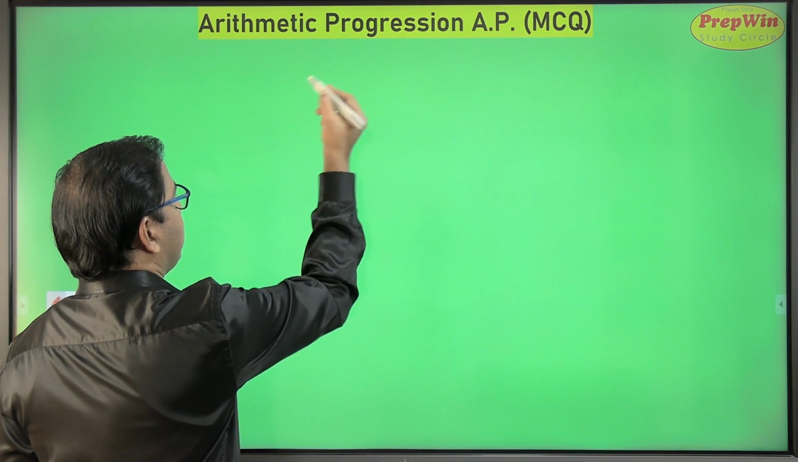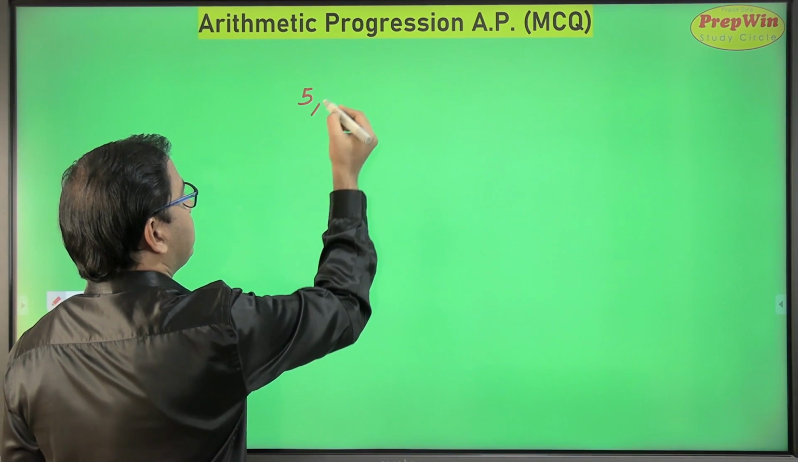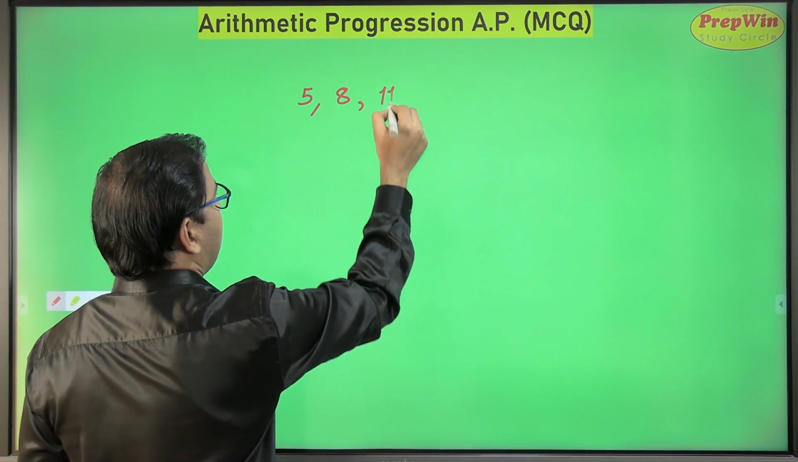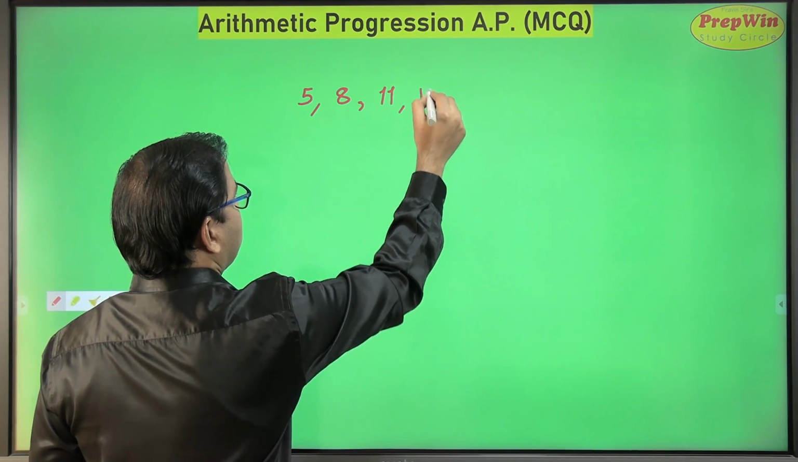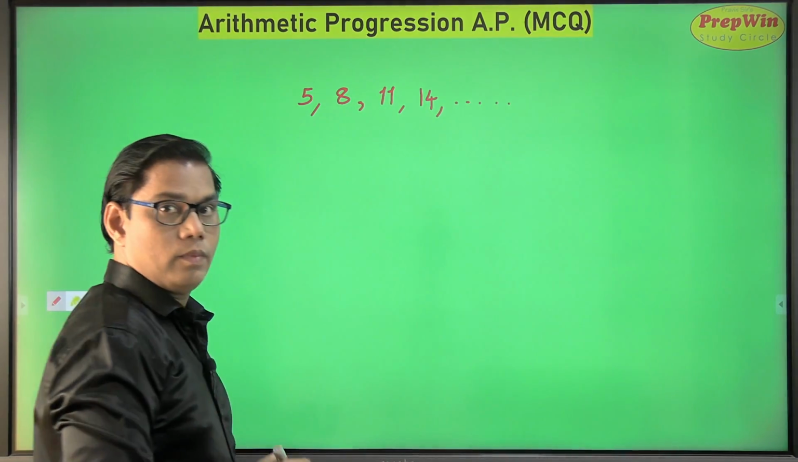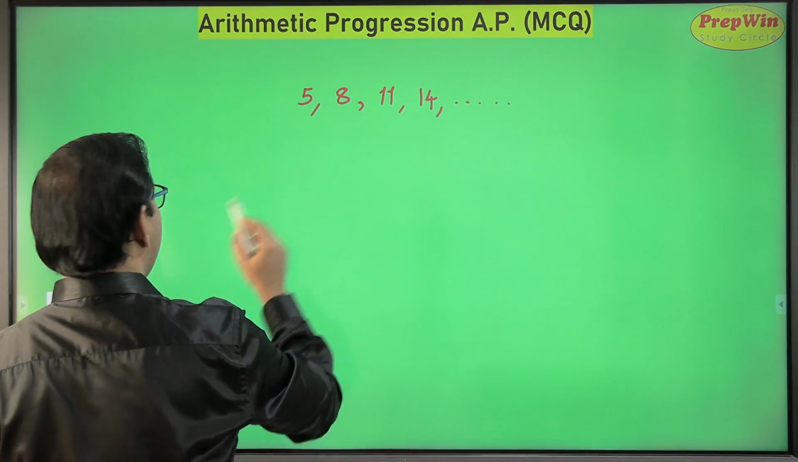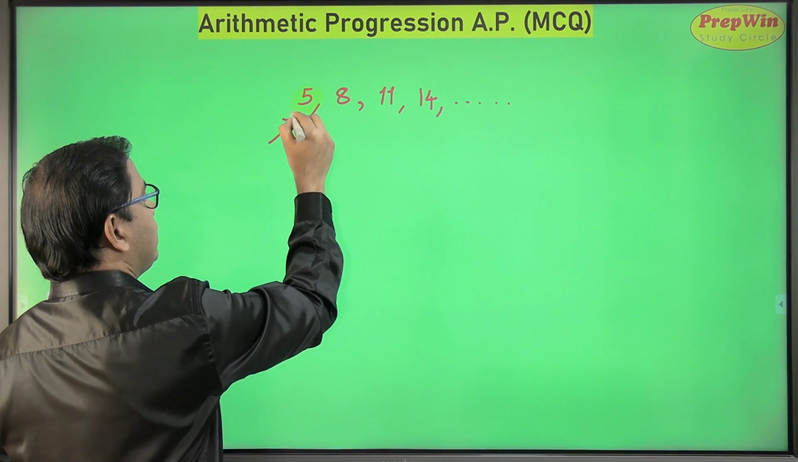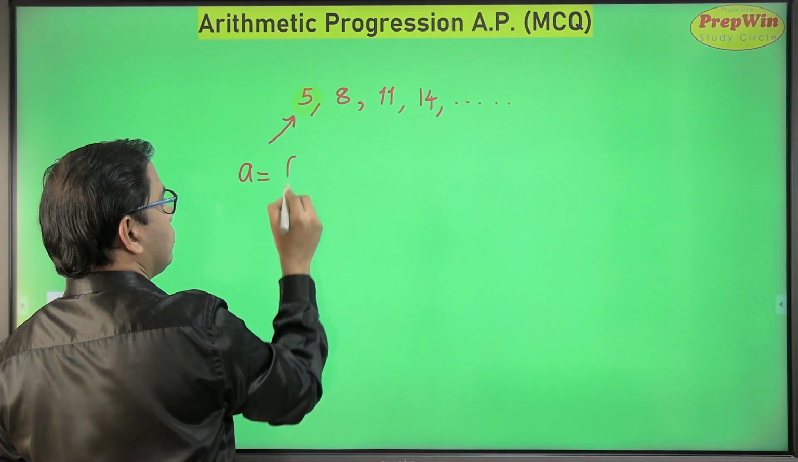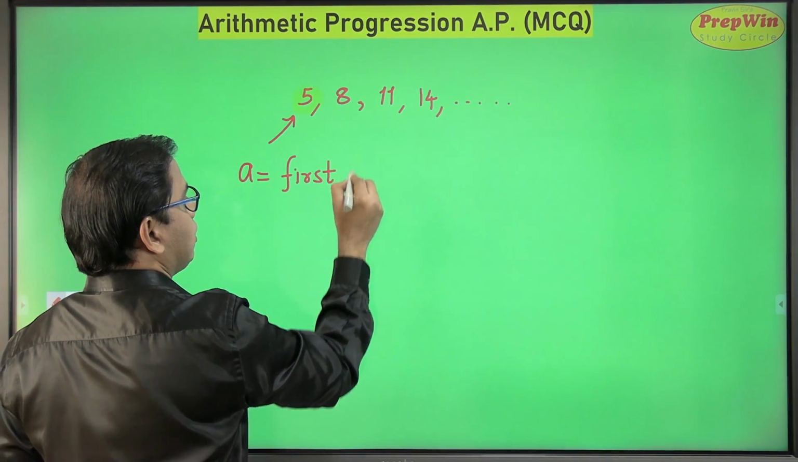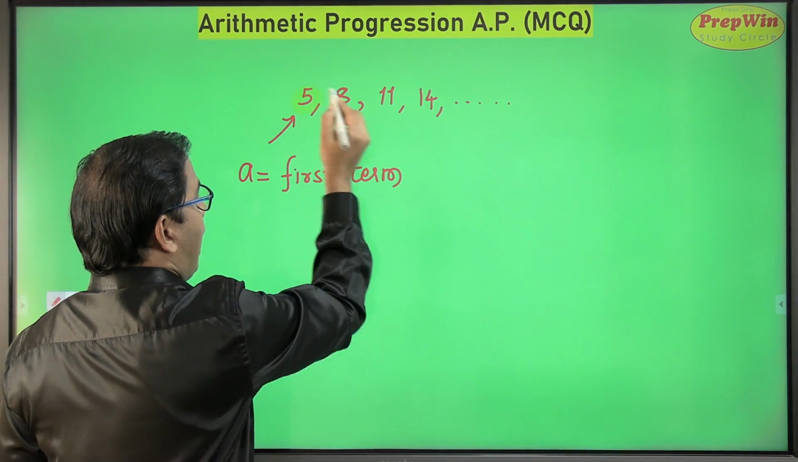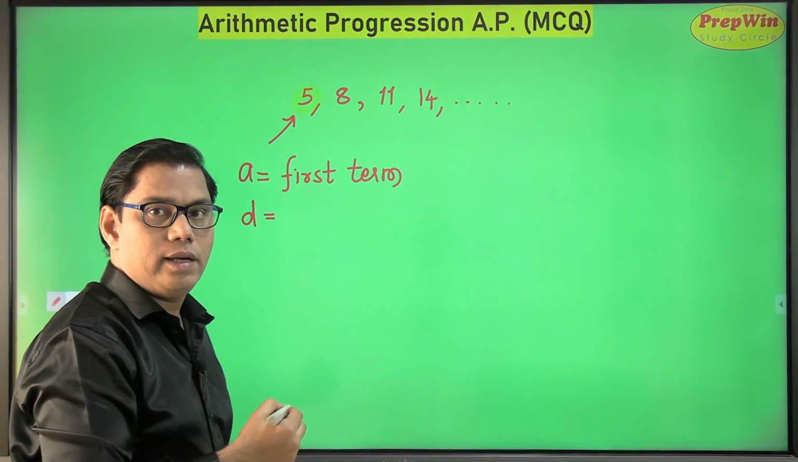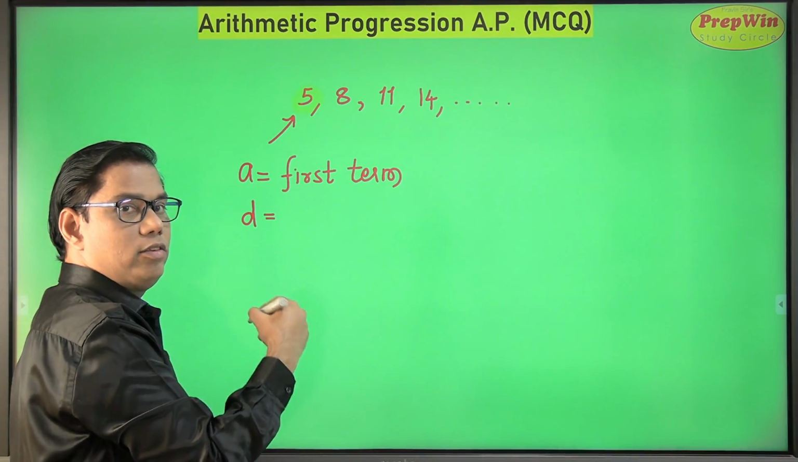My first number, let us say, is 5. The next number is 8. 5 plus 3 is 8, 8 plus 3 is 11, 11 plus 3 is 14, and so on. So you can see that my first number is 5. This 5 is denoted as A, meaning the first term of the AP, and I am increasing the values of the progression by 3.